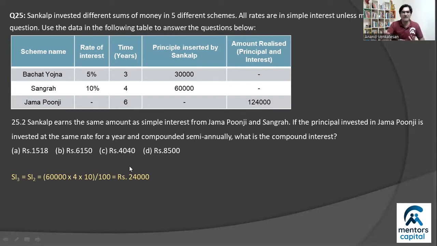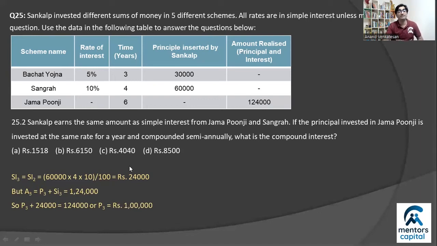But here's the thing, you are already given the amount that you get back, right? What he gets back out of Jama Punji is 1,24,000. And from this 1,24,000, you already know that you get an interest of 24,000. So basically principal plus 24,000 equals 1,24,000, and so the principal must be 1 lakh. And if the principal is 1 lakh, you can simply substitute the value of interest, right? We know 24,000 is the interest earned on this principal of 1 lakh. So 1 lakh into R into 6 by 100 becomes equal to 24,000, and hence the rate becomes 4%, right?